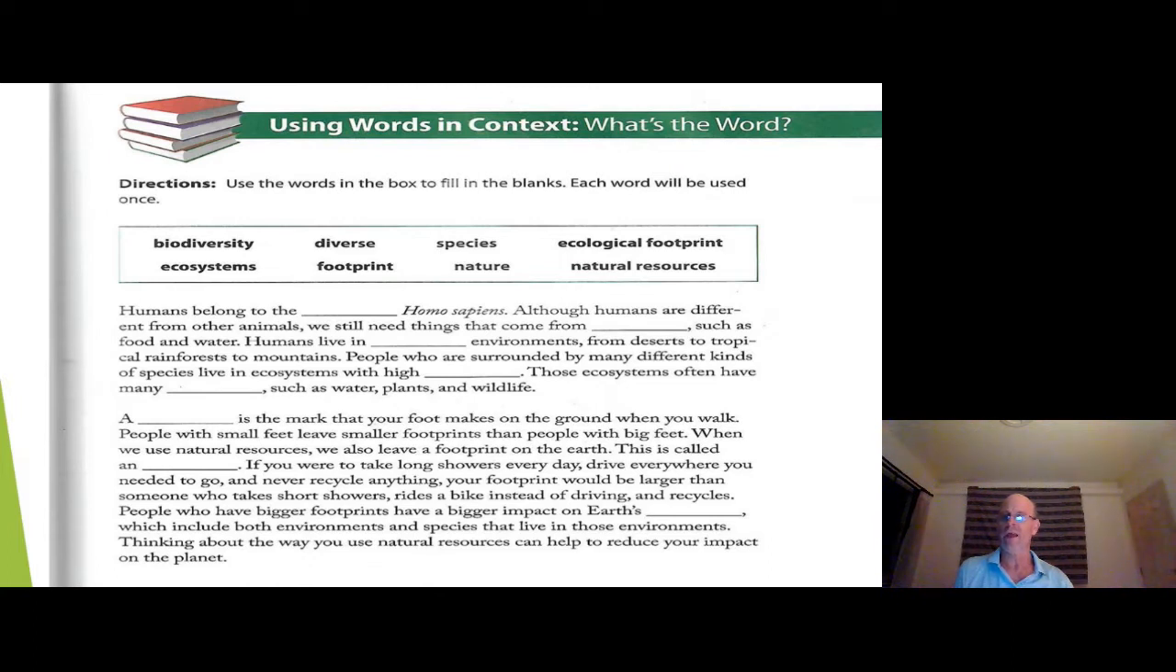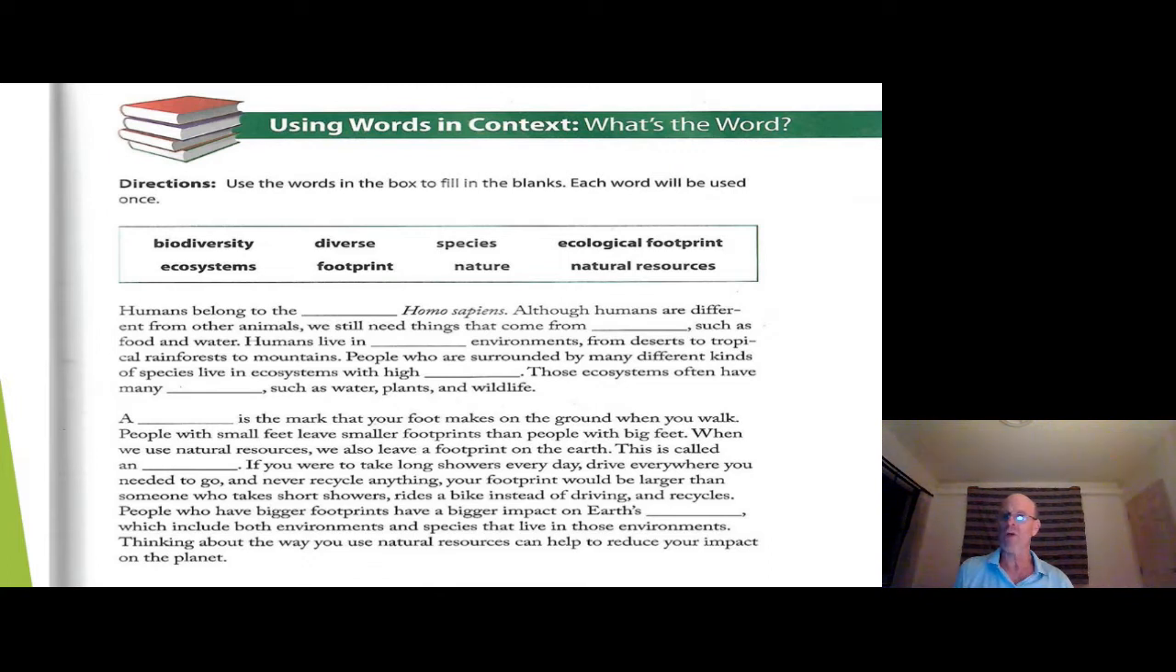So let's go ahead and do this together. Humans belong to the species Homo sapiens. Although humans are different from other animals, we still need things that come from nature, such as food and water. Humans live in diverse environments, from deserts to tropical rainforests to mountains.